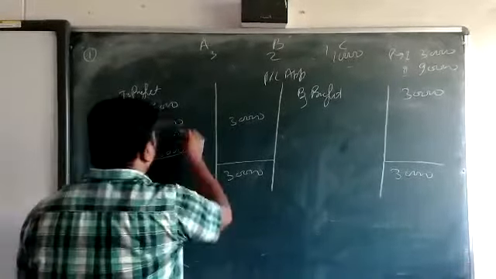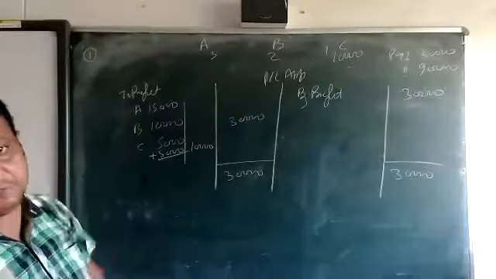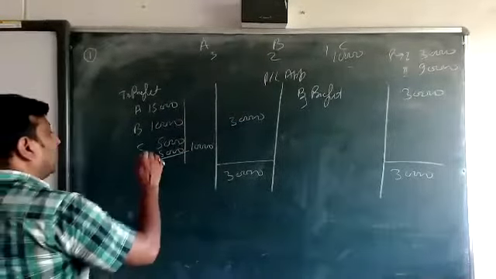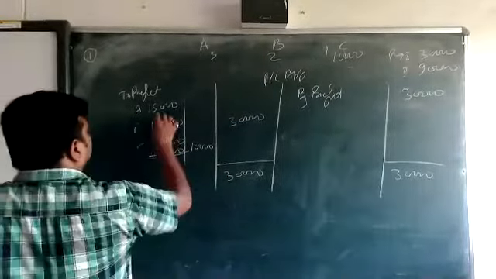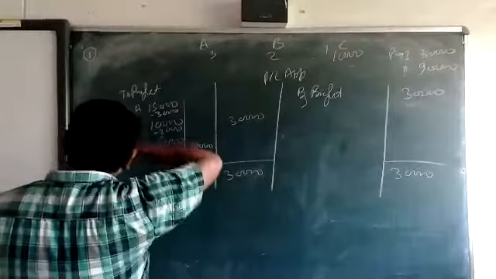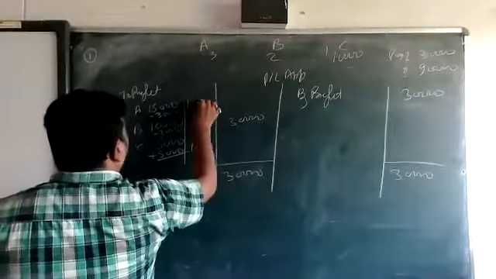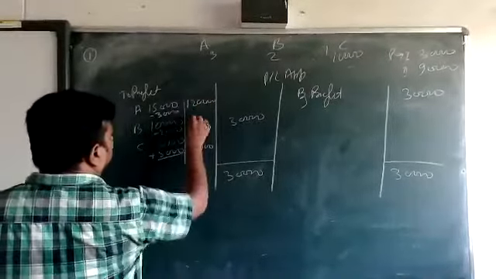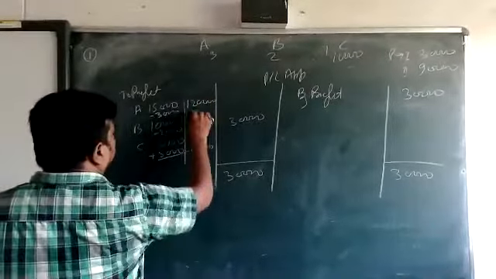When we add 5,000 more, its amount becomes 10,000, and this 5,000 is covered by A and B in the ratio of 3:2, their profit sharing ratio. Thus 5,000 divided 3:2 is 3,000 and 2,000, deducted. This amount is 12,000, this amount 8,000, and here 10,000. This way we are going to solve the question.